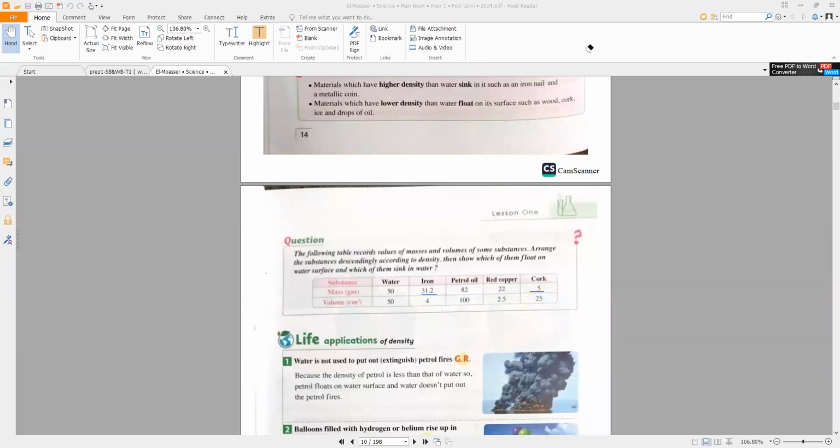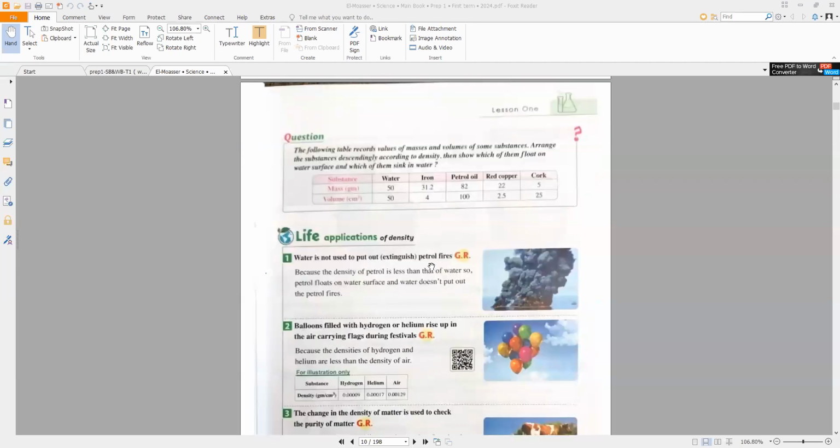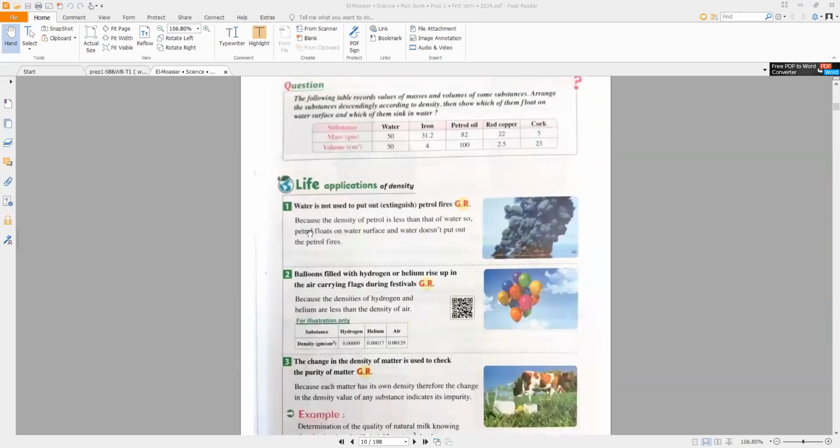Now we will talk about the life applications of density. We have three life applications of density. Number one, water isn't used to put out or extinguish petrol fires. Why? Because the density of petrol is lower than the density of water, so the petrol fires will float on the surface of water, so the water can't put out or extinguish petrol fires.